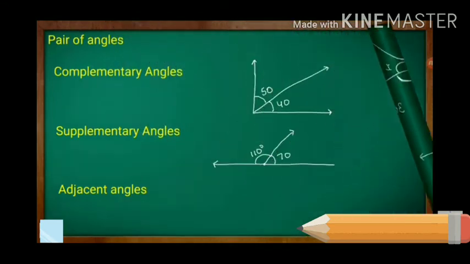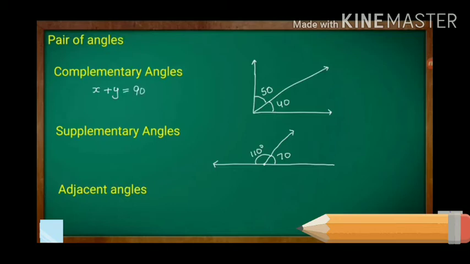And next concept is pair of angles. In that, the first concept, complementary angles. What are complementary angles? Two angles whose sum is 90 degree are called complementary angles, and one is called the complement of the other.